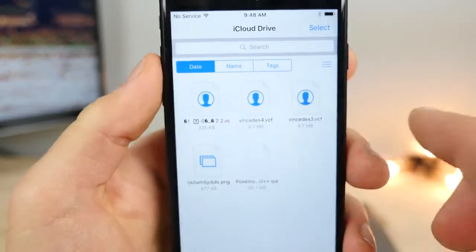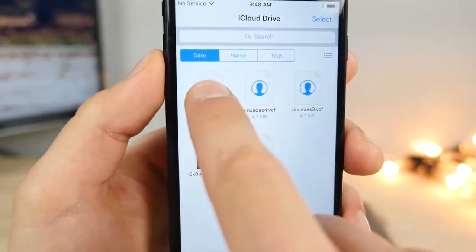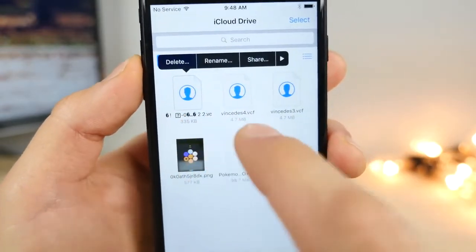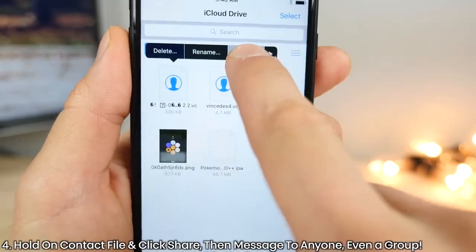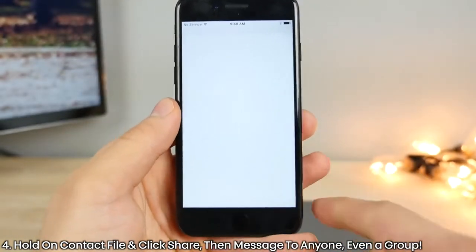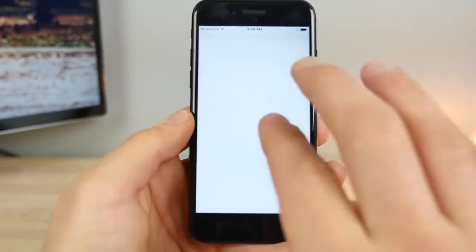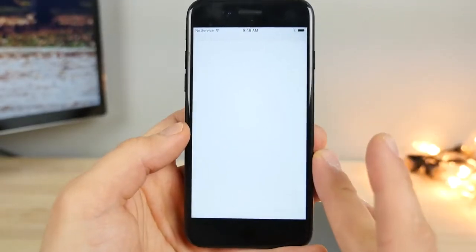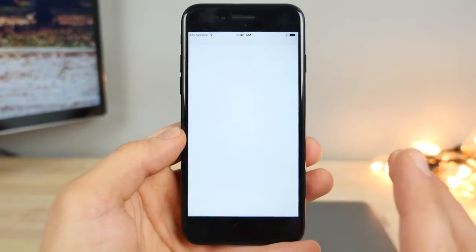So you'll notice it looks a little bit funny, especially if you're on iOS 10.1.1 like I am. Just go ahead and hold it and click share. And click message. It's as simple as that. So you guys will get this white pop-up just like that, and nothing will happen for a few seconds. So that's okay. Just give it a minute. It takes a while.